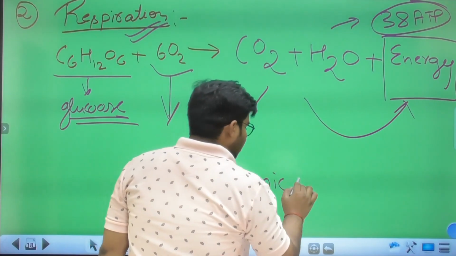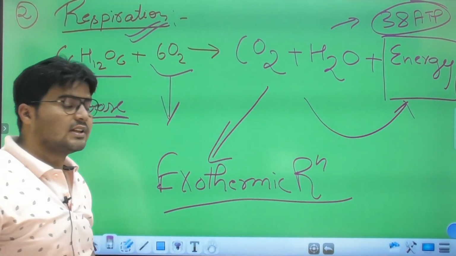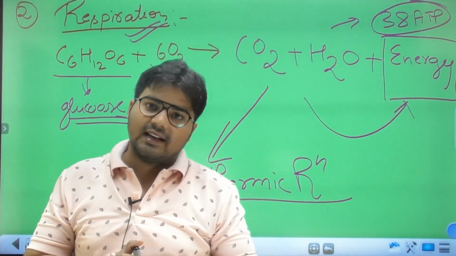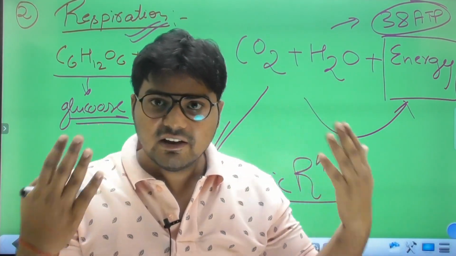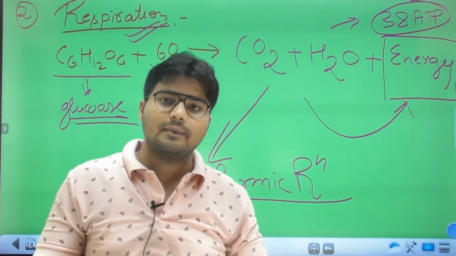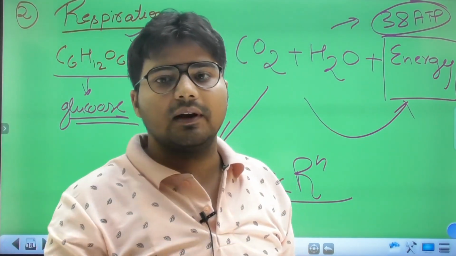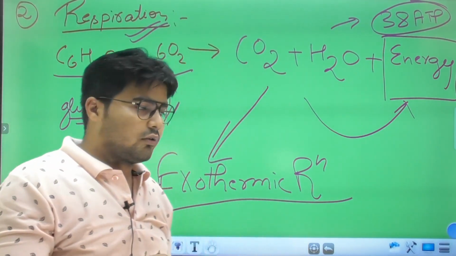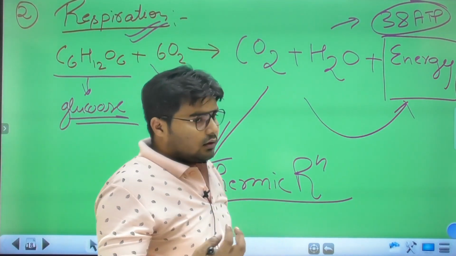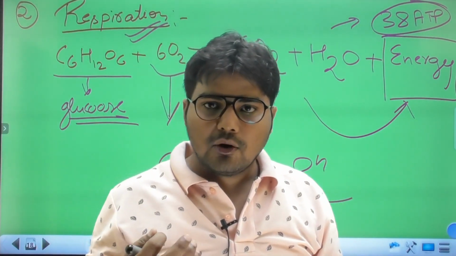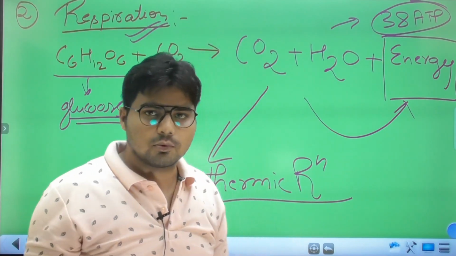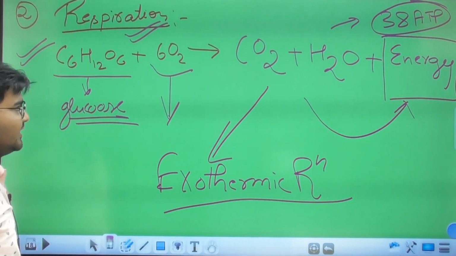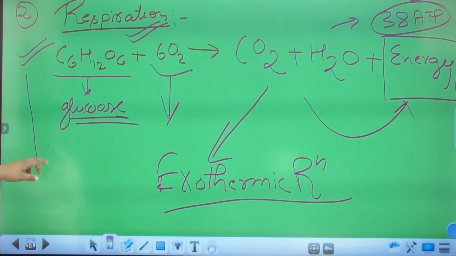Exothermic reactions are those reactions during which energy is evolved. And just opposite are the endothermic reactions, in which the reaction needs energy to take place. The two reactants need an amount of energy to fulfill the reaction and form the new product. These are the endothermic reactions. So this is the example of respiration, and it comes under the combination reaction.